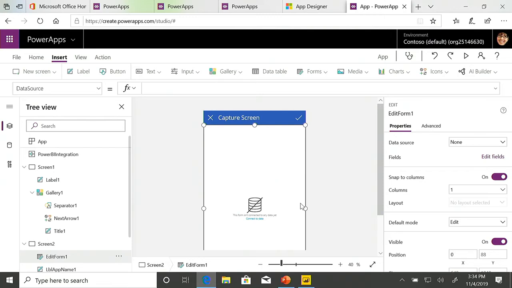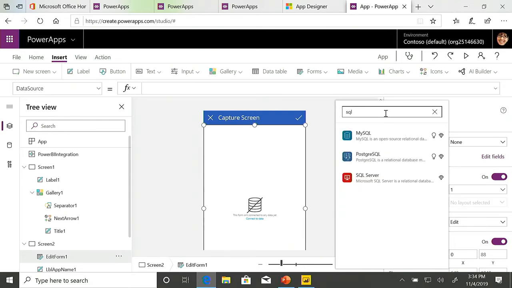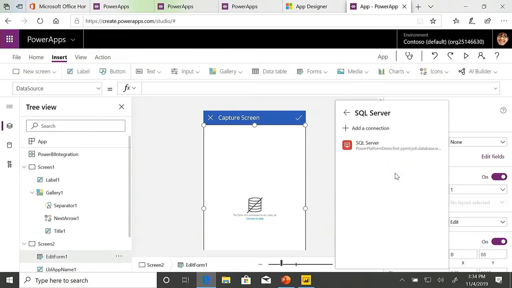So what we're going to do with this form is we want to attach it to that same data source that we're using. So on the right-hand side here, all I need to do is go to the data source, and I can search for my connections. Now, I already have the SQL Server connected. You can see there's my connection string there. But if you didn't, you could just go add a connection, put in the details for your SQL database, and connect it up.